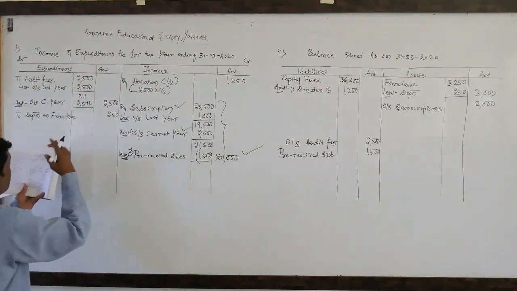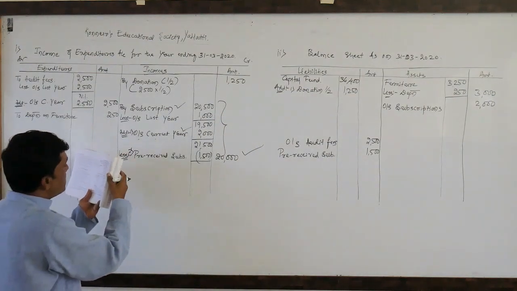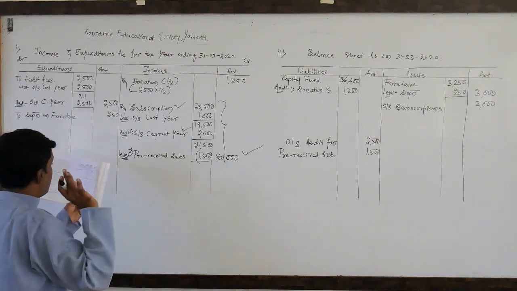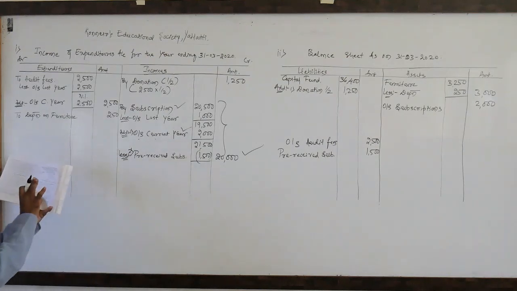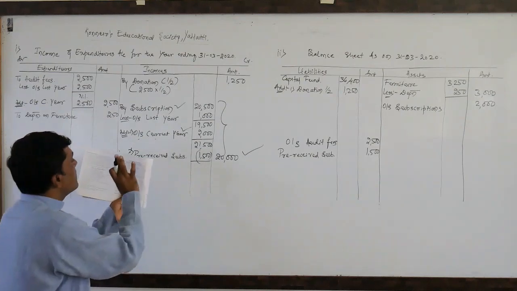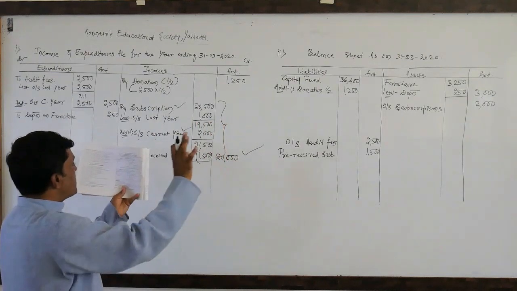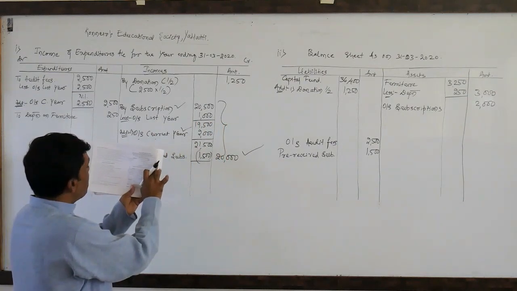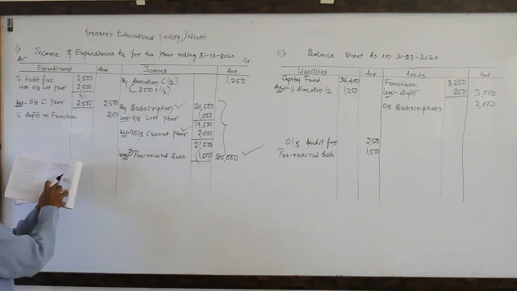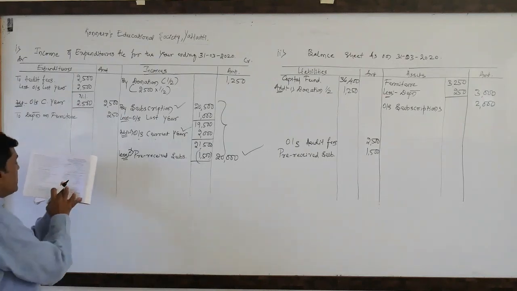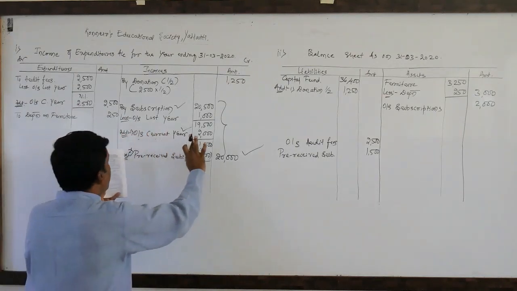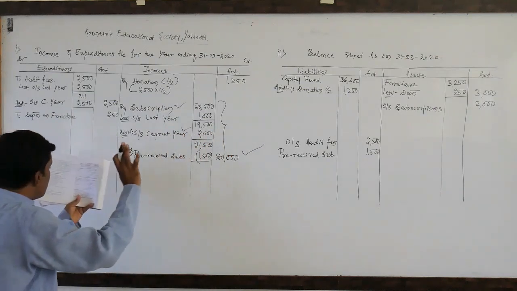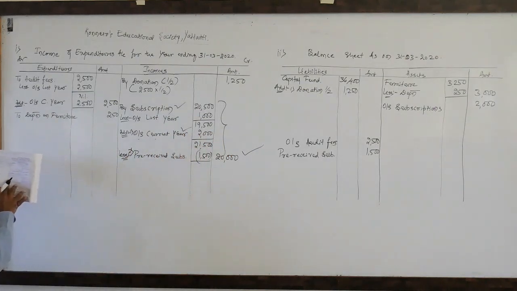Then next, come to the asset side, cash in hand. First one, cash in hand is given. You look at the asset side of the opening balance sheet, cash in hand 2,050. That is already written in the receipts and payment account, debit side 2,050. So it is to be cancelled. Subscription adjustments are already finished. Donations are also already finished. Now to interest on government bonds.